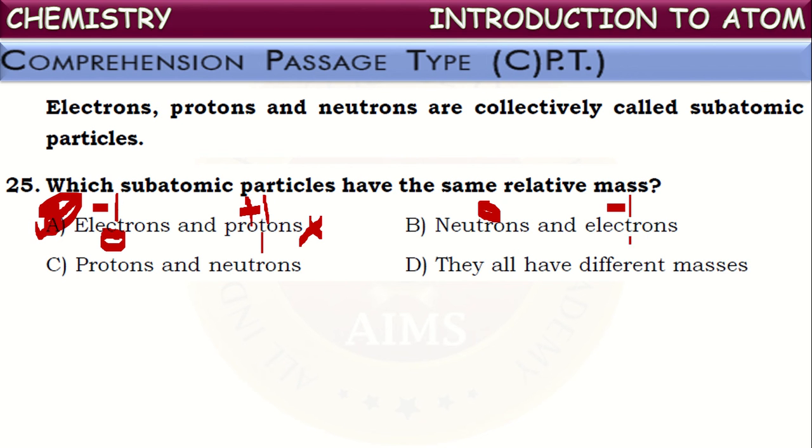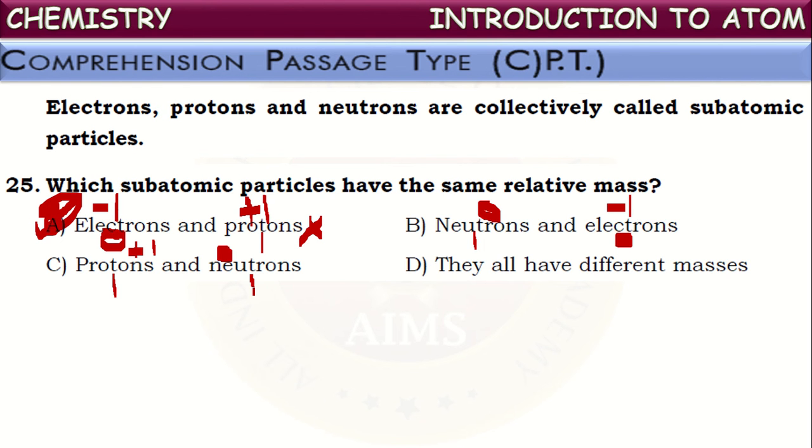Whereas mass, if we consider, the mass of neutrons is 1 unit and electrons' mass is negligible. In case of protons, the charge is +1 and the charge of neutrons is 0. Whereas the mass, protons' mass is 1 unit and the mass of neutrons is also considered 1 unit. Both have relatively one atomic mass.